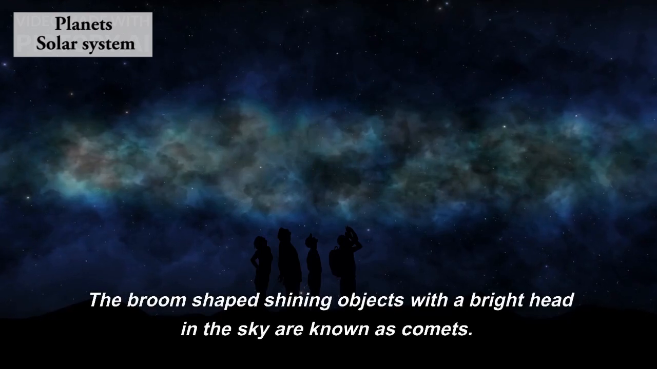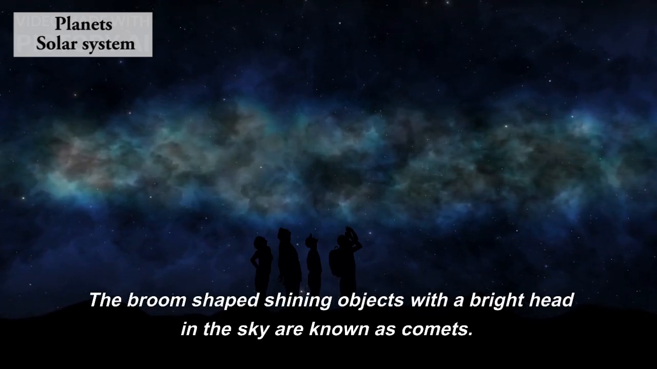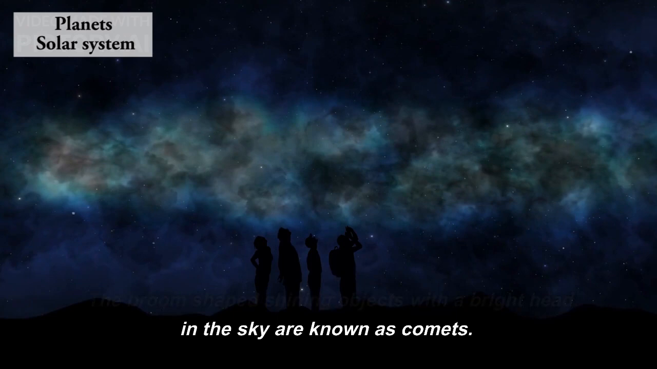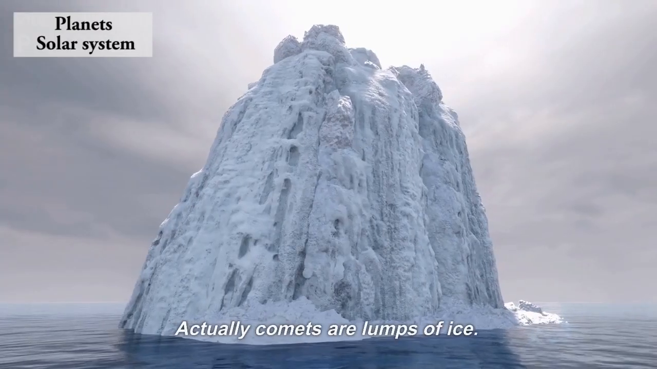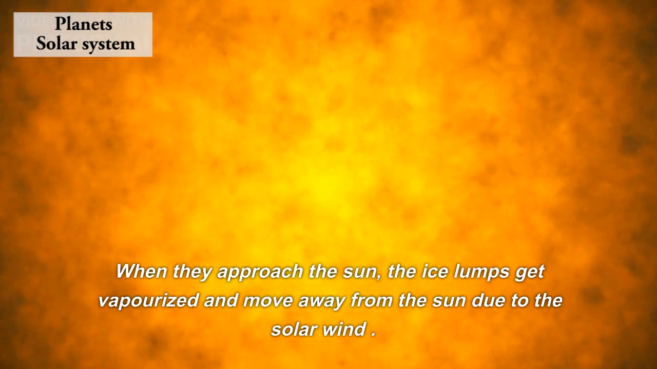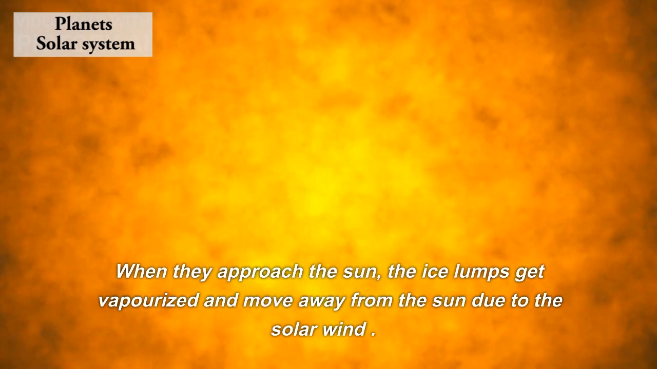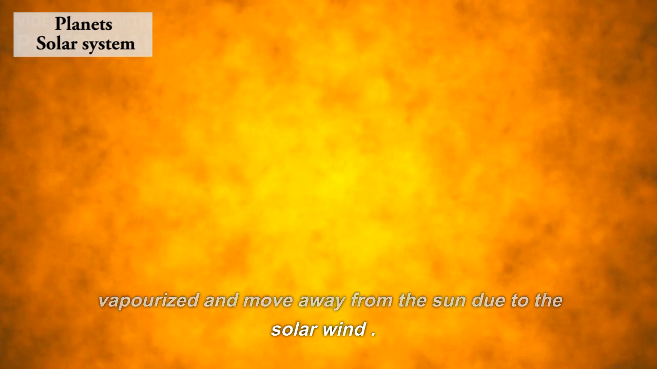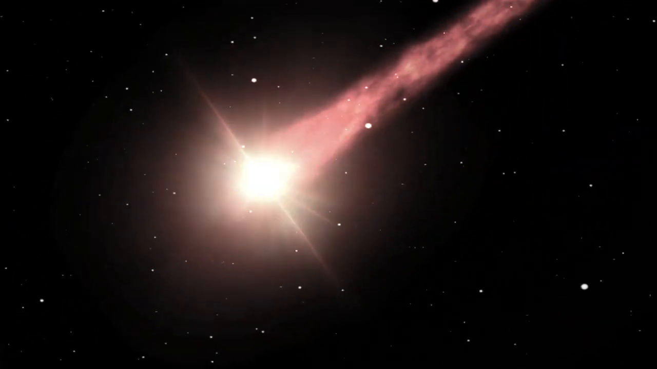Next one is comet. The broom-shaped shining objects with a bright head in the sky are known as comets. Actually, comets are lumps of ice. When they approach the Sun, the ice lumps get vaporized and move away from the Sun due to the solar wind. And as a result, they form a long tail.